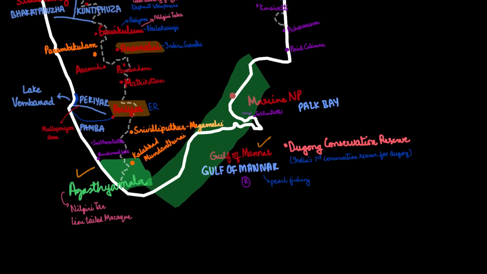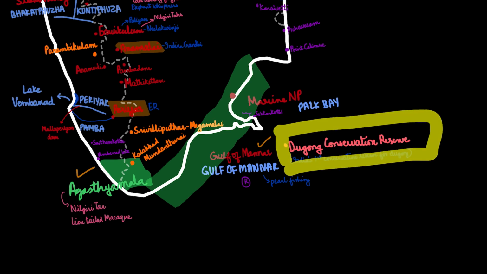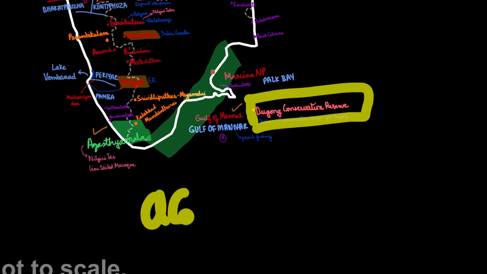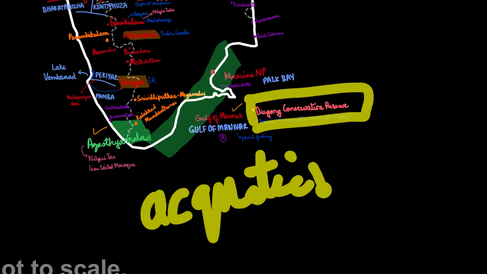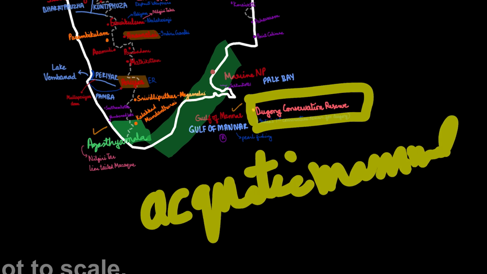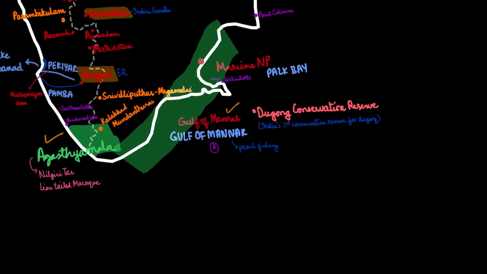The Gulf of Mannar Biosphere Reserve also houses the dugong conservation reserve. Dugong is an aquatic mammal, and India's first conservation reserve for dugong is set up over here in Gulf of Mannar, the Dugong Conservation Reserve. And Gulf of Mannar is also famous for pearl fishing. It is also a Ramsar site.